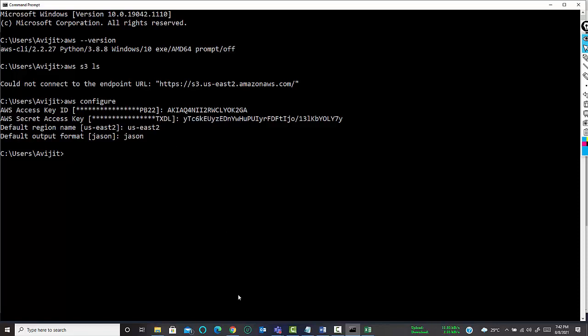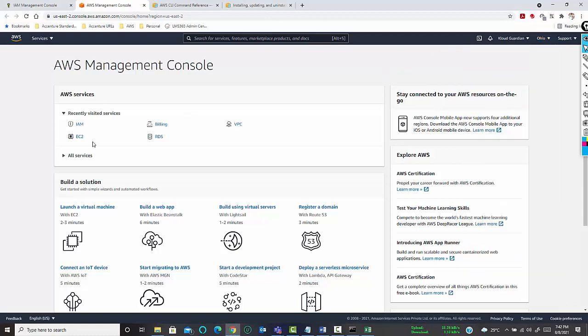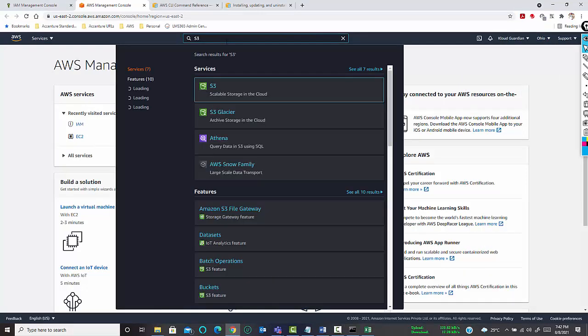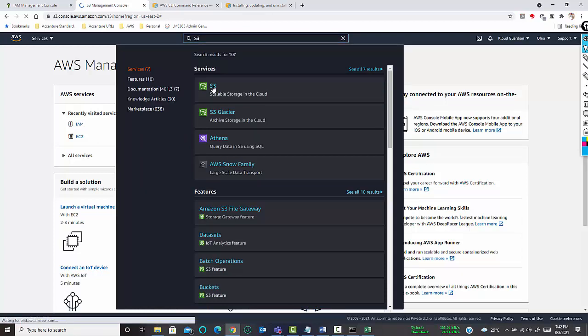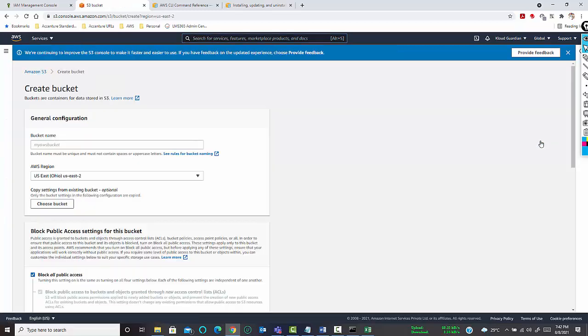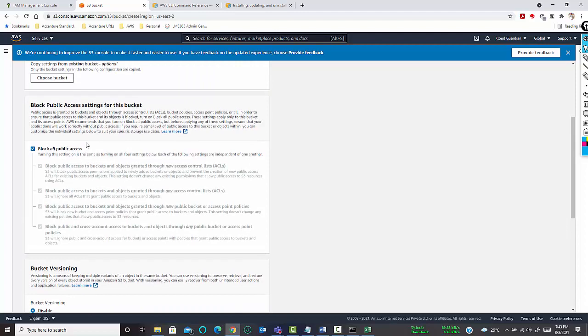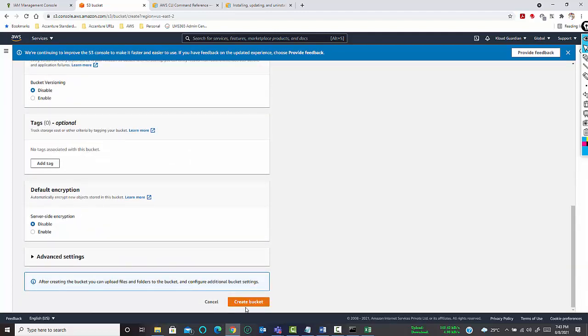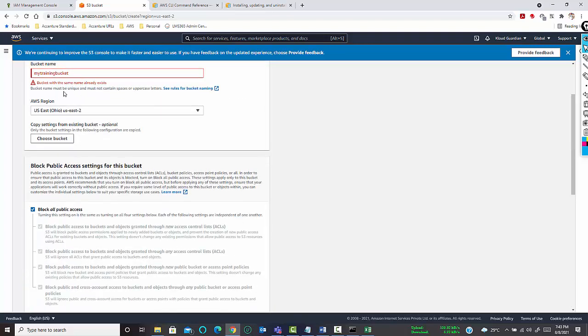Now maybe for this user, let me create an S3 bucket.